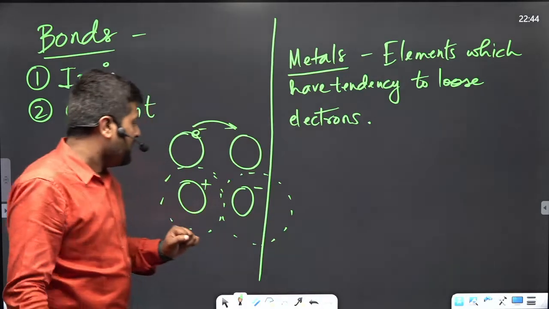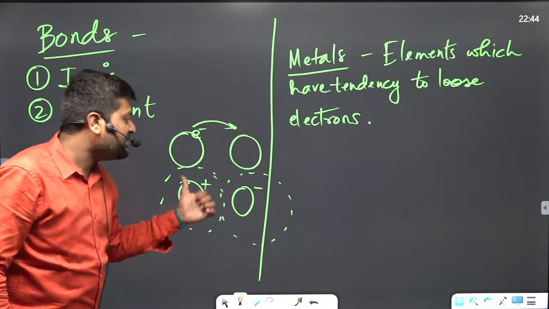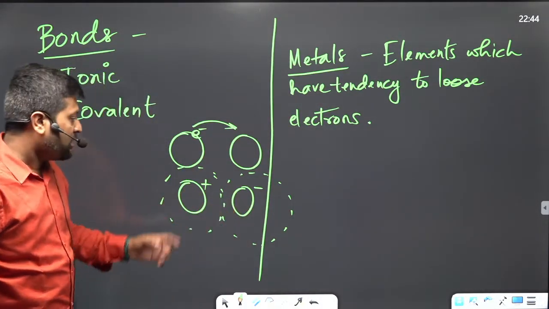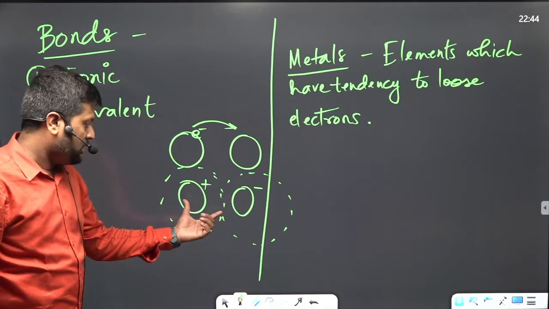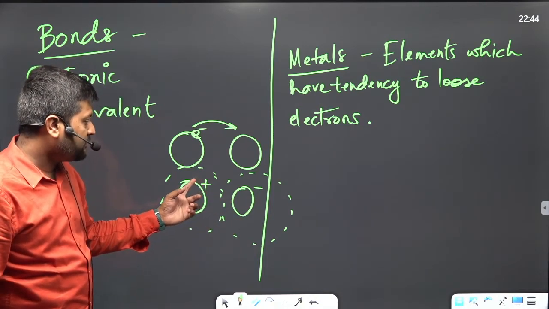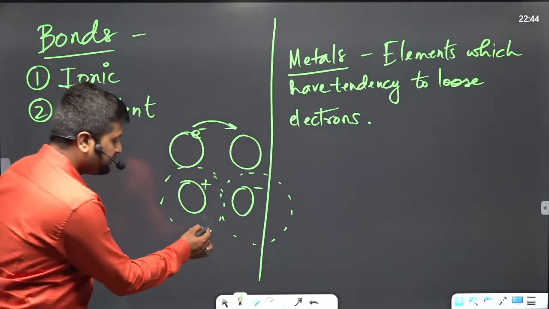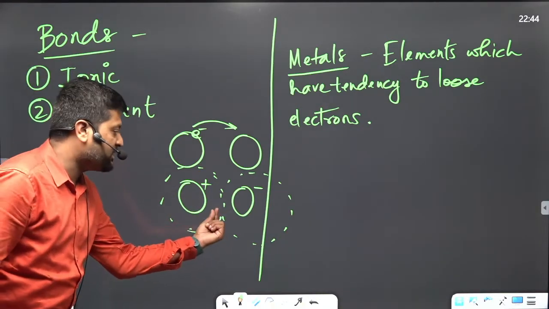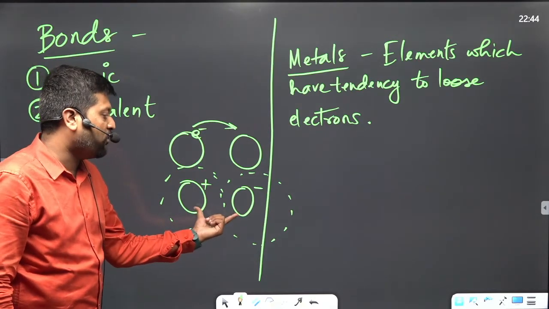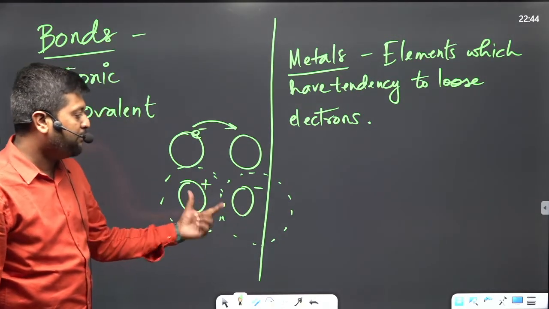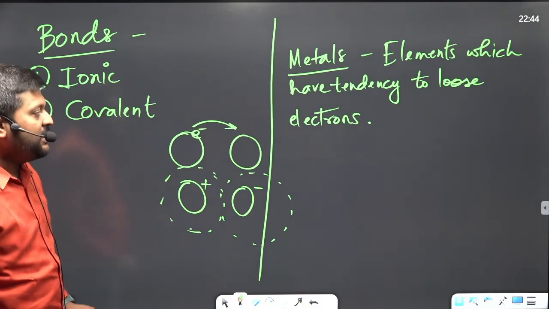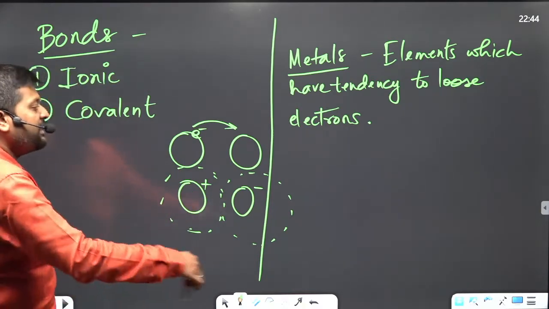Just like this, when oppositely charged ions come in the coverage area, they attract each other through an electrostatic force of attraction and form a bond. So this is one way, and the second way is sharing of electrons.